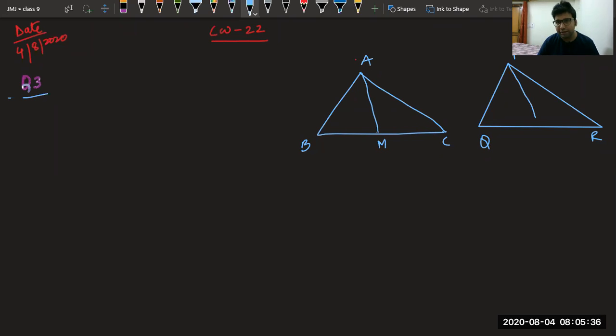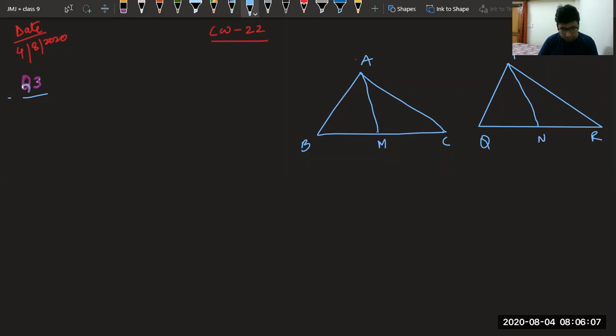Can you tell me what is a median, all of you? Given to us, AM and PN are medians. Can you please confirm what is a median? Bisector, but it is only bisecting the line on which it is lying. So that means we can say BM is equal to MC and QN equal to NR. Median of a triangle divides that side in two equal parts.